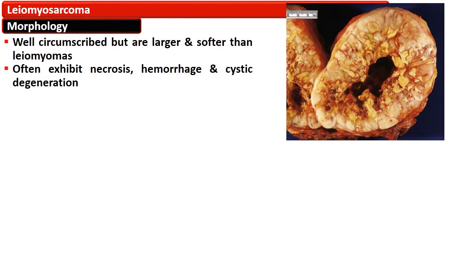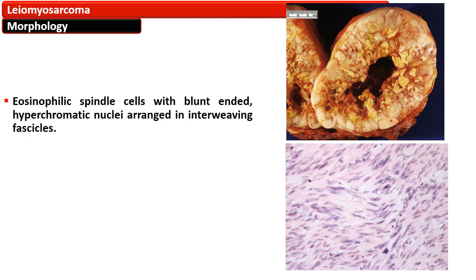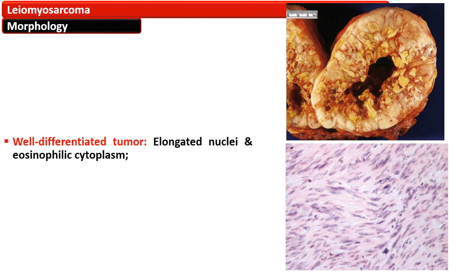The morphology of the leiomyosarcoma: they are well circumscribed, but they are larger and softer than leiomyomas, and they often exhibit areas of necrosis, hemorrhage, and cystic degeneration. Microscopically they show eosinophilic spindle cells with blunt-ended hyperchromatic nuclei arranged in interweaving fascicles.